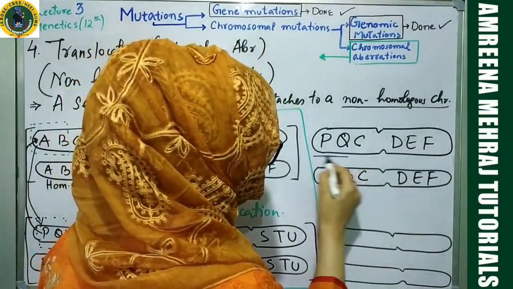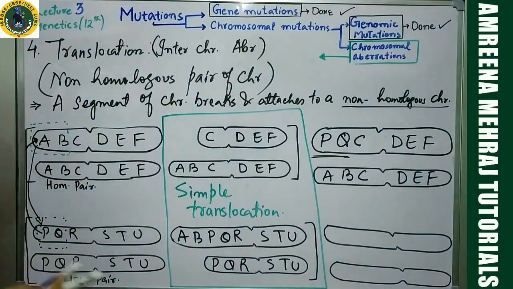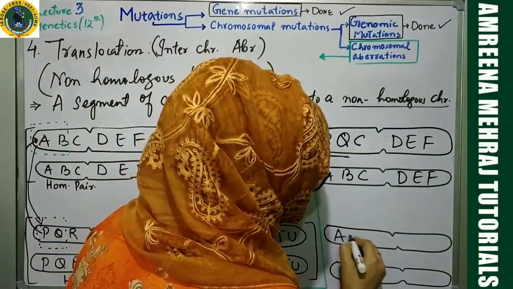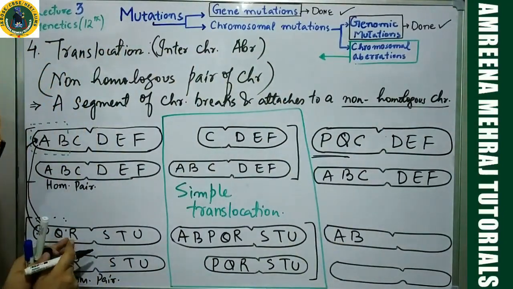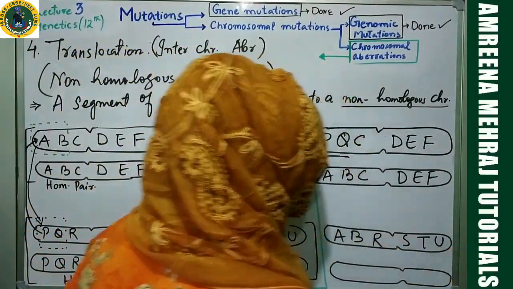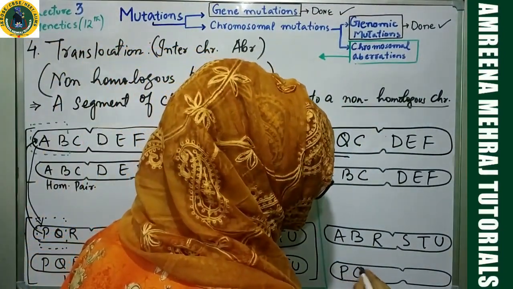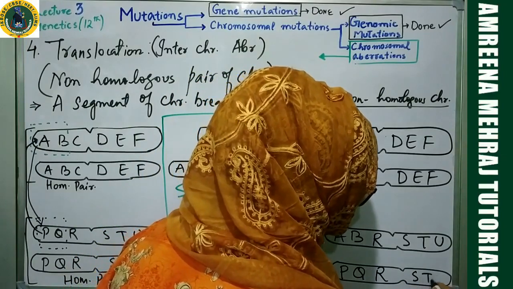Notice this thing. Now, this has received AB. So over here, it is A, B, rest is same. R, S, T, U. And the other one is normal. P, Q, R, S, T, U.